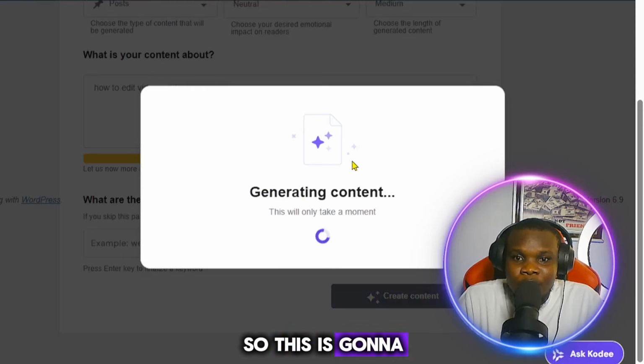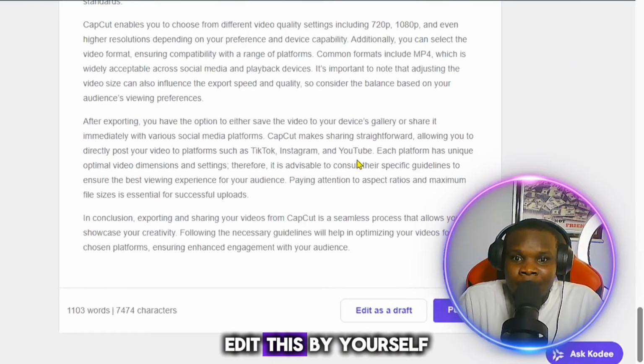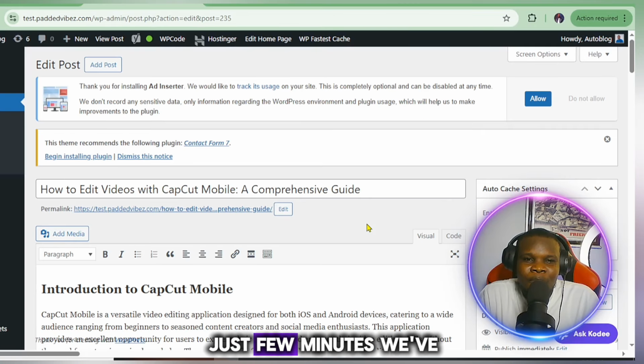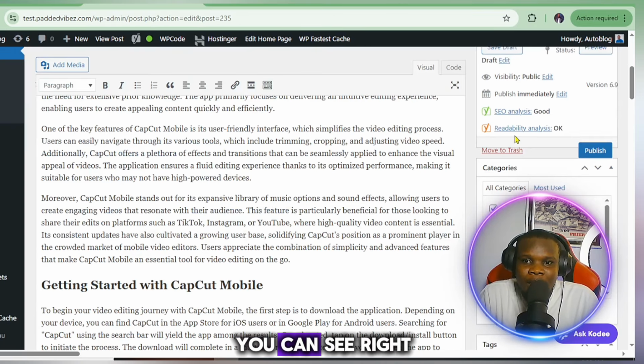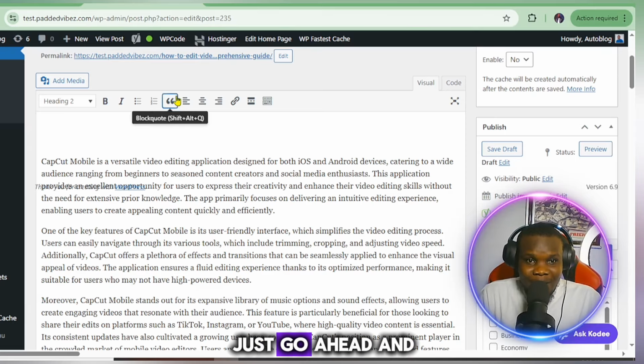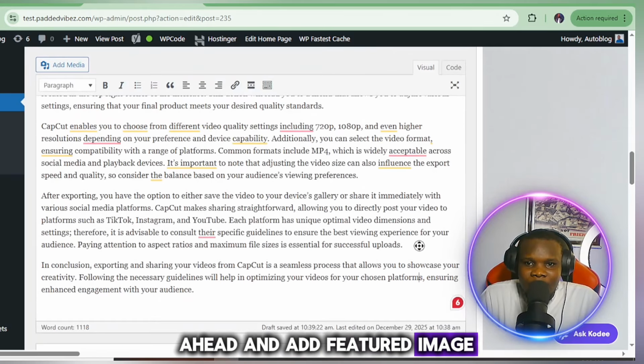This is going to generate blog content for you. So this is what we have, and the next thing you need to do is edit this by yourself and click on this edit as draft. In just a few minutes, you've already written this particular blog. You can see right here the SEO analysis is very good. Just go ahead and edit this, and the next thing you have to do is add a featured image for this.